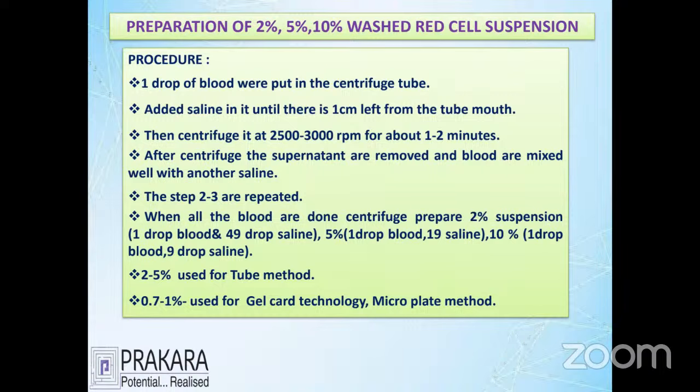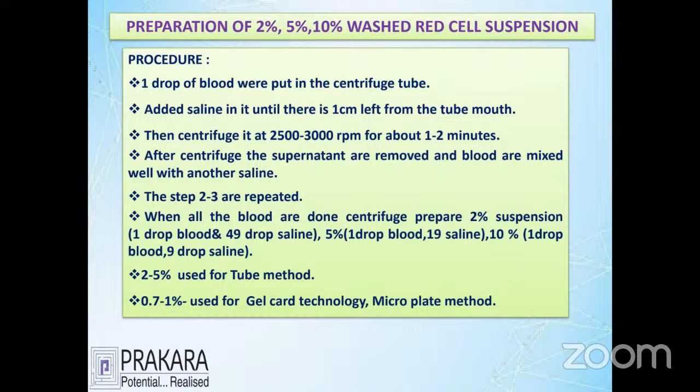Already blood is there at the bottom, we have to add 49 drops of saline. If you are adding 49 drops of saline to one drop of blood, finally this is going to be a 2% cell suspension. If I am going to prepare a 5% suspension, one drop of blood along with 19 drops of saline, this is going to be 5%.